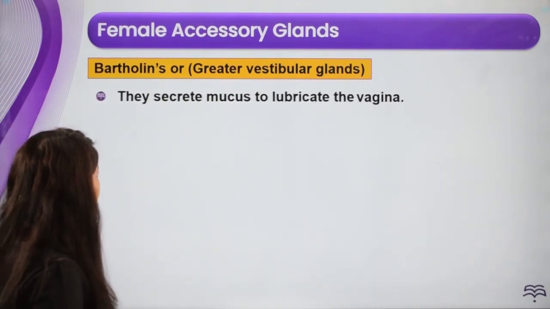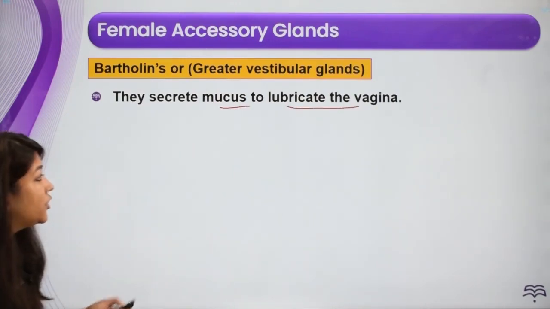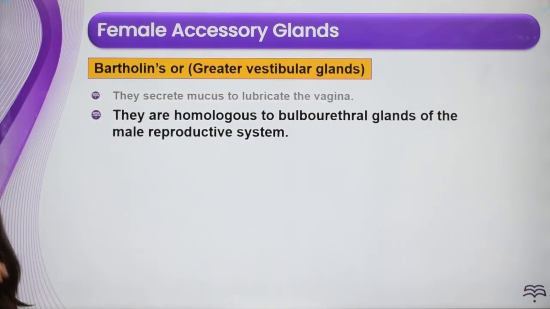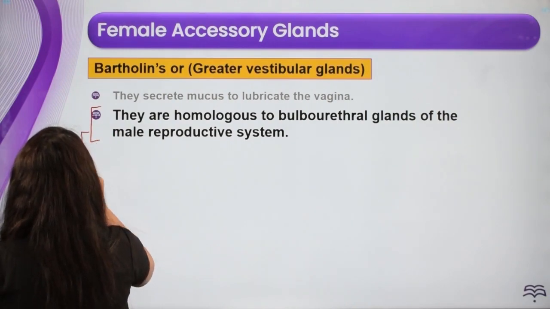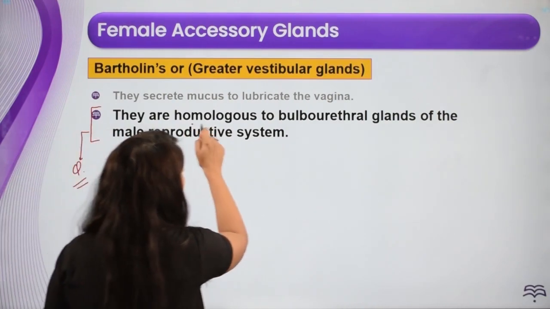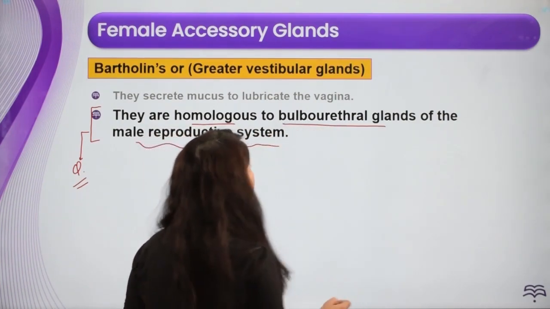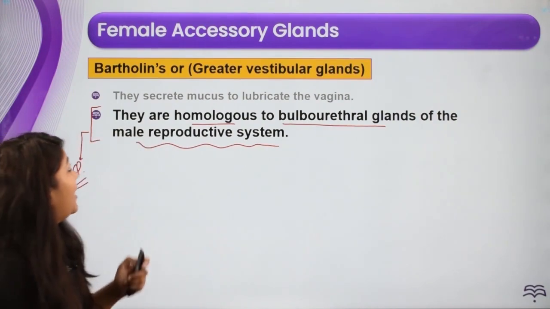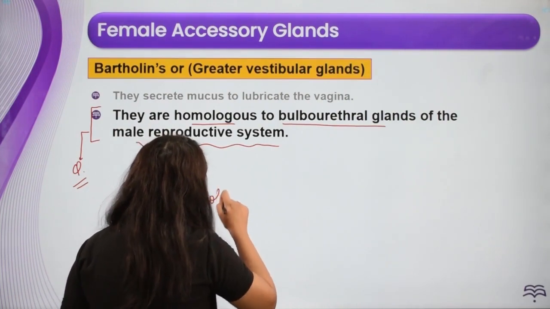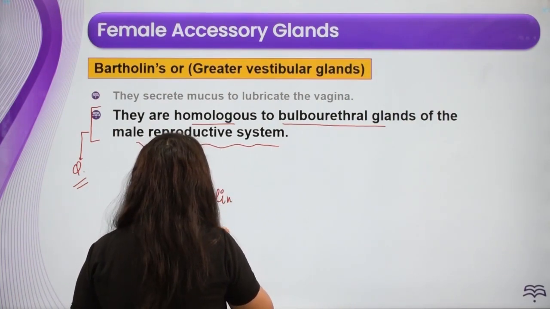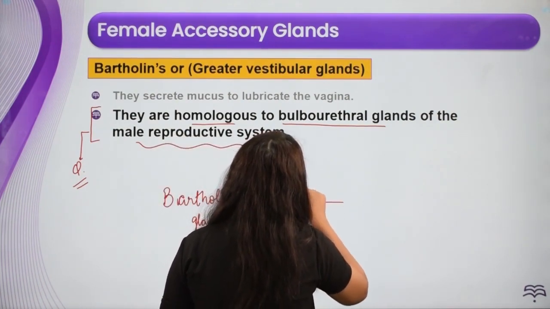All right, now they secrete mucus to lubricate the vagina. This is what the function of the Bartholin gland is. Now, the most important line about the Bartholin glands जिस पे question पूछा जाता है, they are homologous to the bulbourethral glands of the male reproductive system. ये पता होना चाहिए, ठीक है? जो Bartholin gland है, the Bartholin glands are homologous.